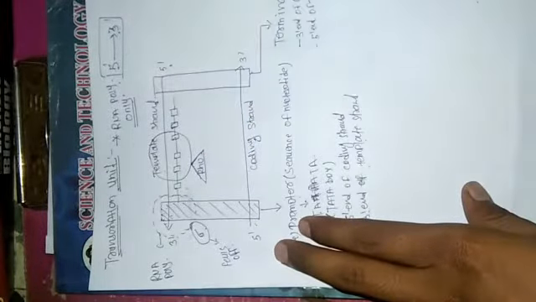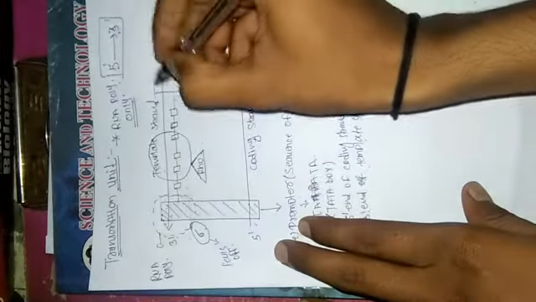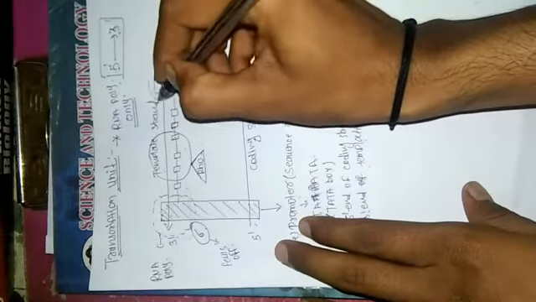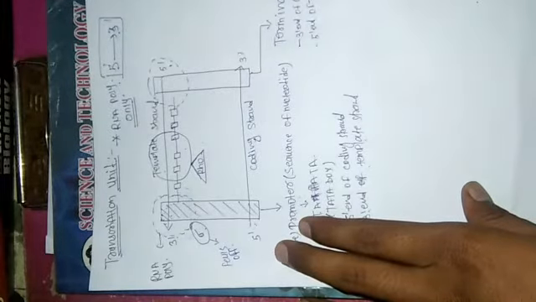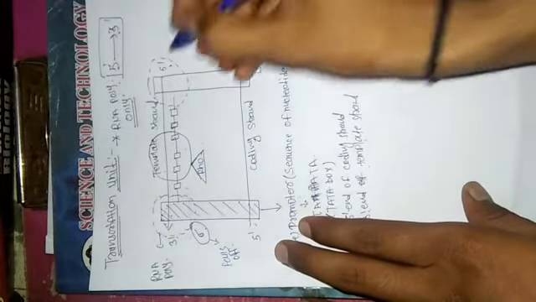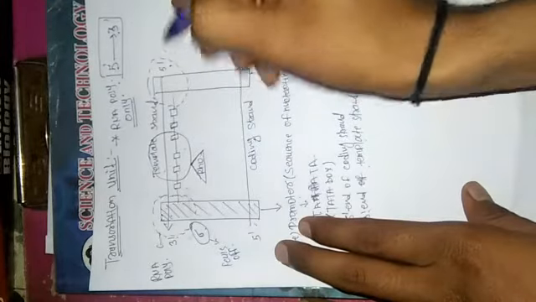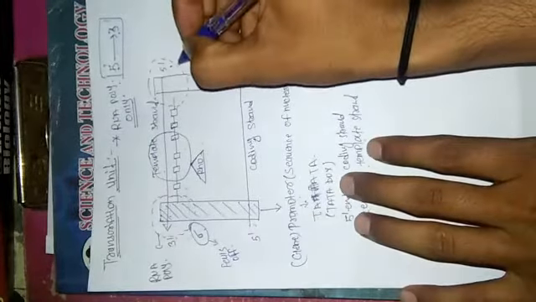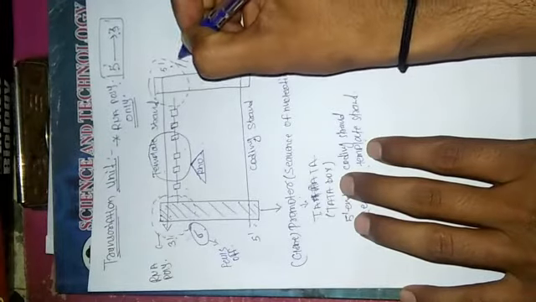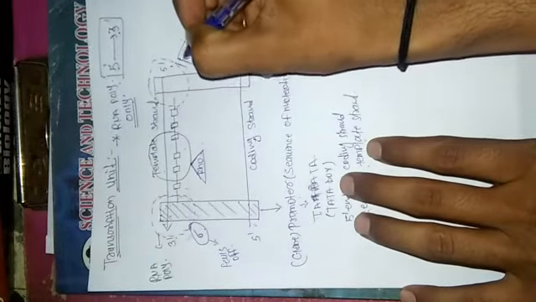So finally what will happen? This RNA polymerase will reach the terminator, where the process gets terminated, and again this rho factor will get separated.